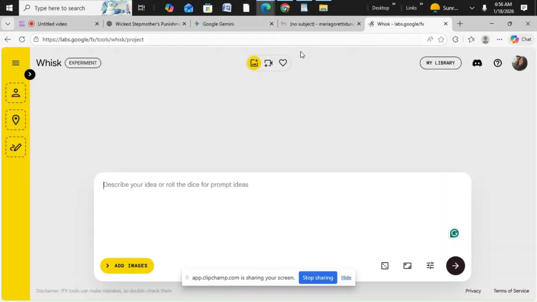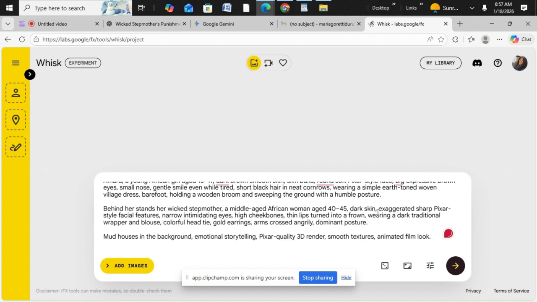Let us use Whisk because I've exceeded my Gemini limit for the day. Most times in this kind of situation, you have a lot of Gmail accounts and you log into them. I have a pro account, but I've not logged it into this system before, and I just want to quickly finish it. So you paste the prompts and create.